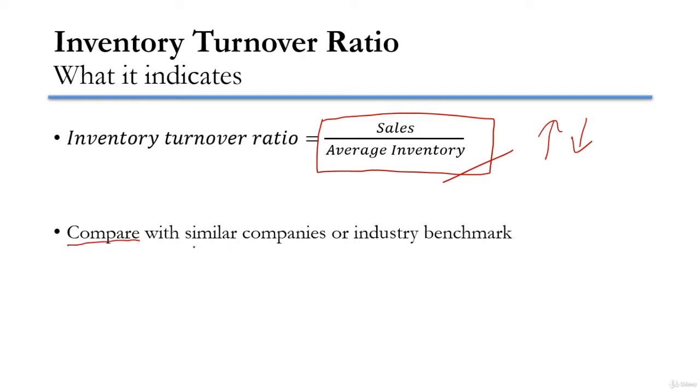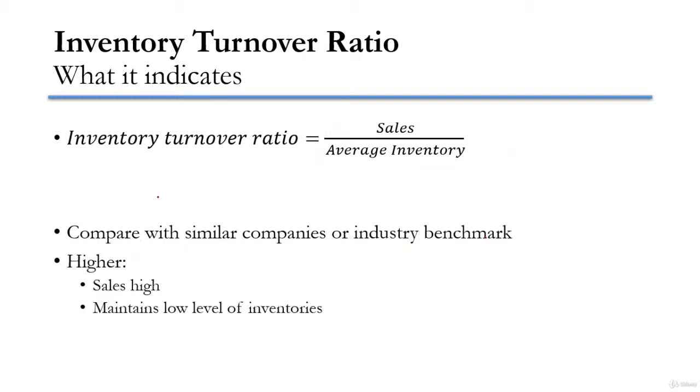Ideally that standard is similar companies within the same industry, or some kind of industry benchmark like the average inventory turnover ratio of the industry. So if you want to find whether the inventory turnover ratio is really higher or lower than what it should be, you have to compare it with an appropriate benchmark or with that of similar companies.